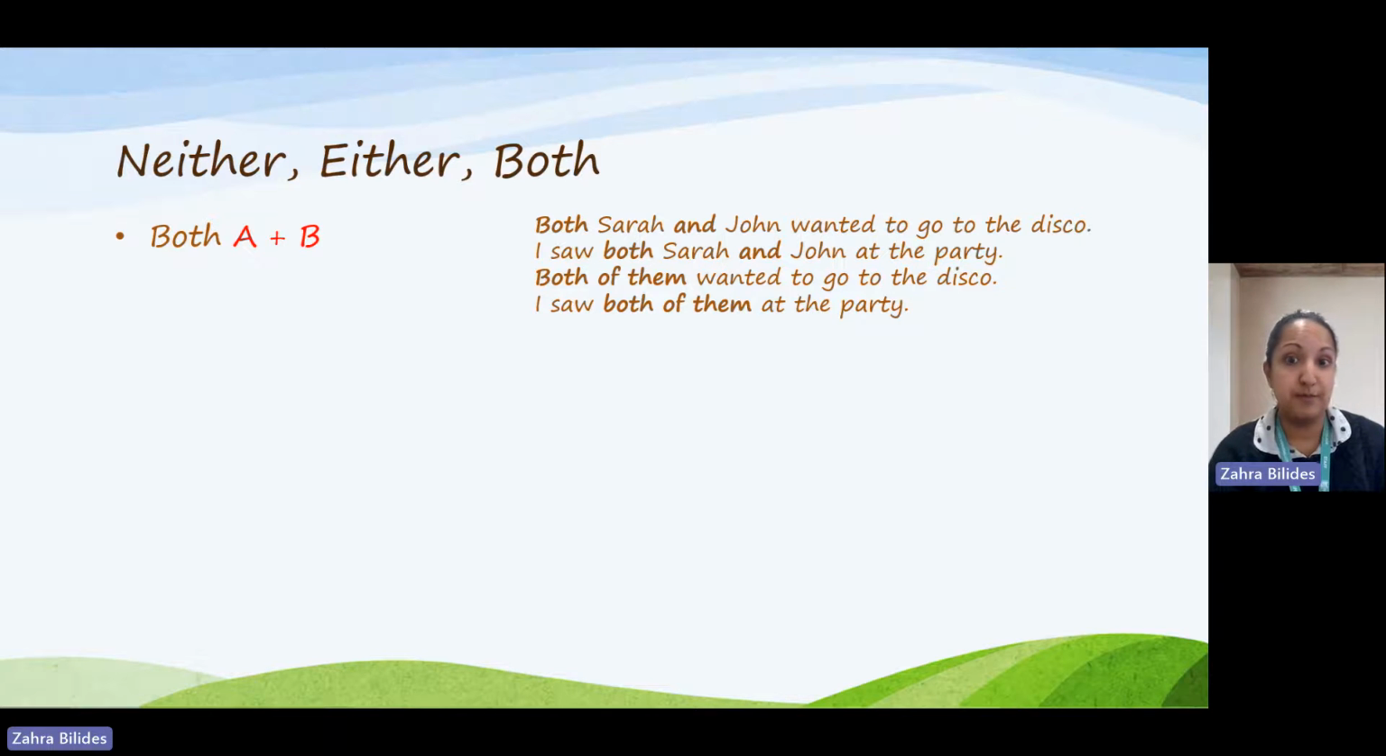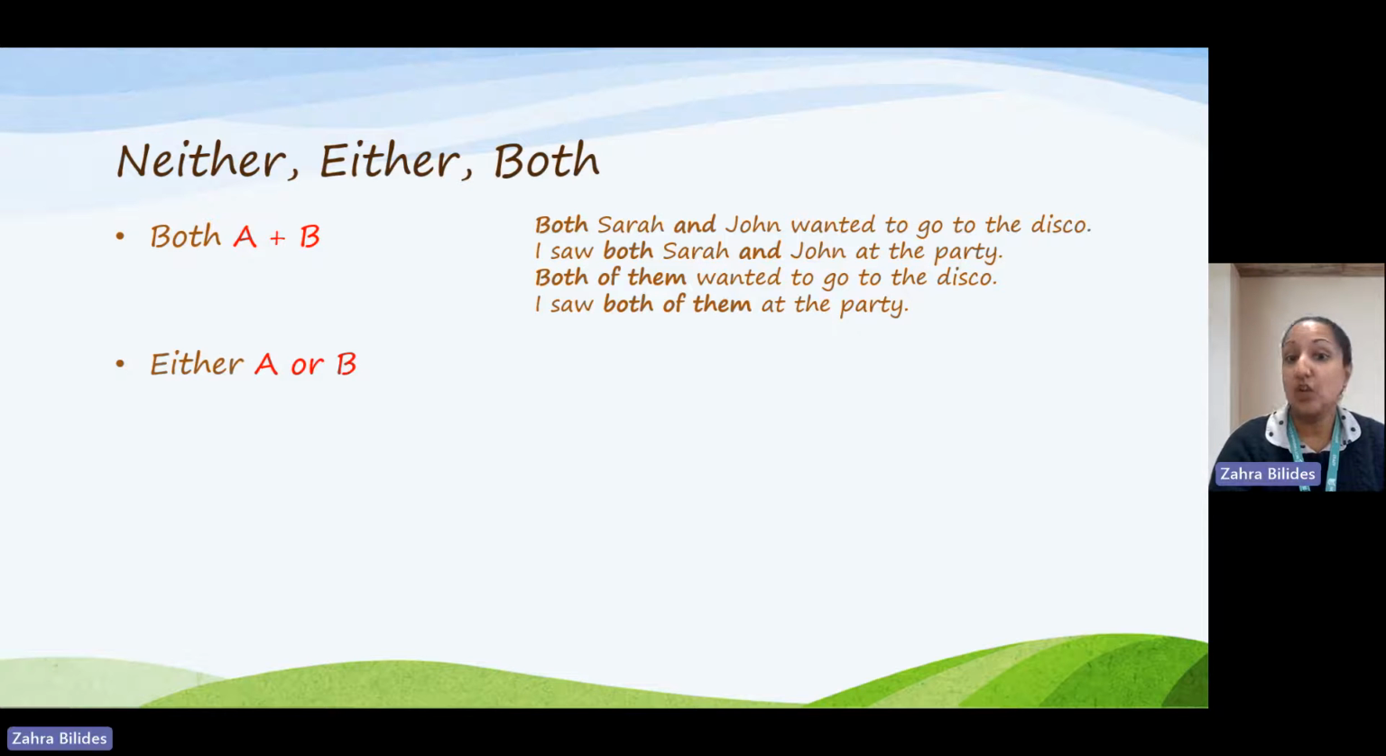We can use both of them instead if we know which two things we're referring to. So both of them wanted to go to the disco. In this case, we know we're talking about both Sarah and John. I saw both of them at the party. So we can use it as the subject of a sentence or as the object.